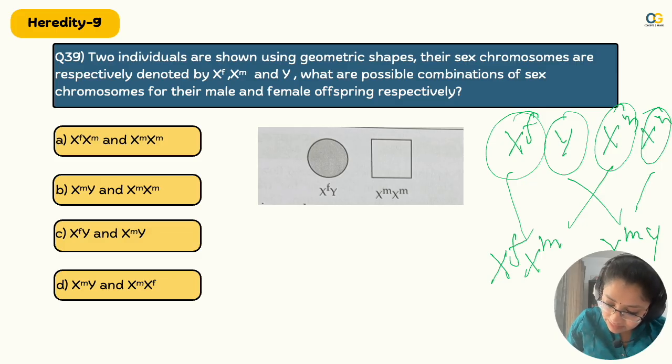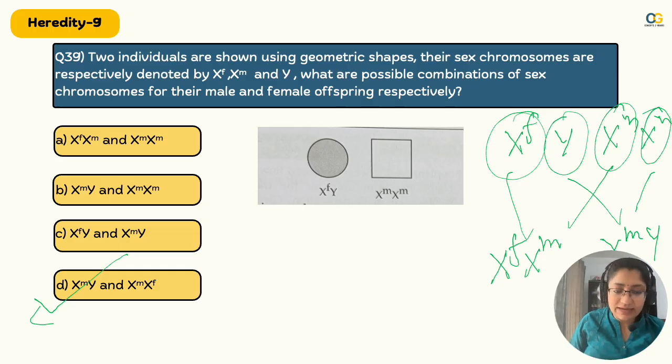Now this and this would also lead to the same thing, and this and this. So these are the two possible ones. So which is matching here? XFY, XM and this one. Yes. So XMY and XMF will be your two progeny that would be possible.